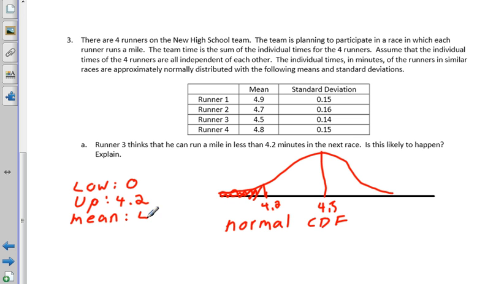The mean is 4.5, and the standard deviation is 0.14. 0.02275. So is this likely to happen? No. It is not very likely. So 2% chance.